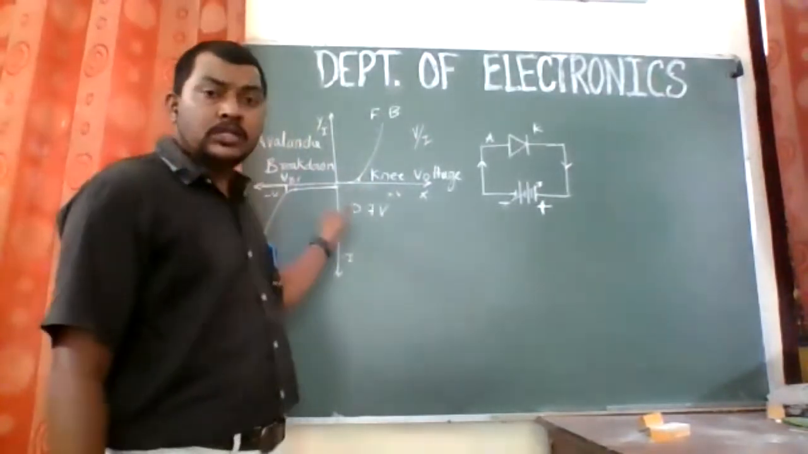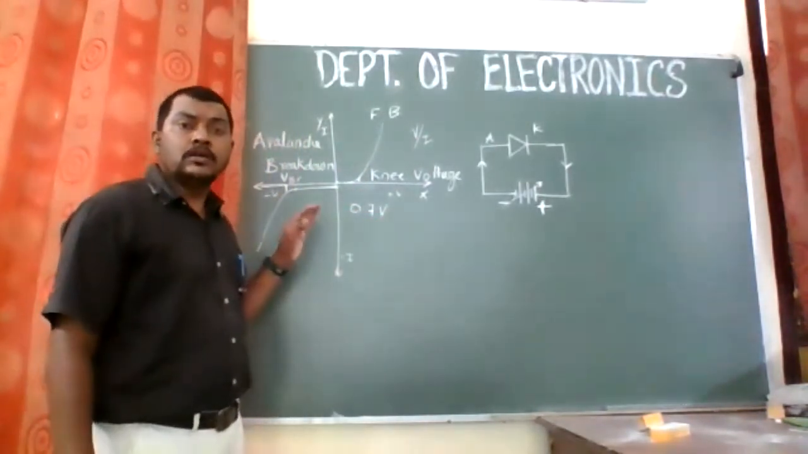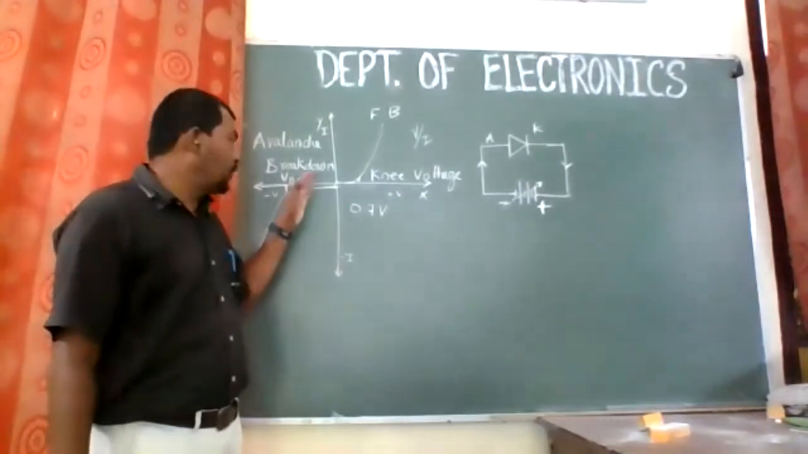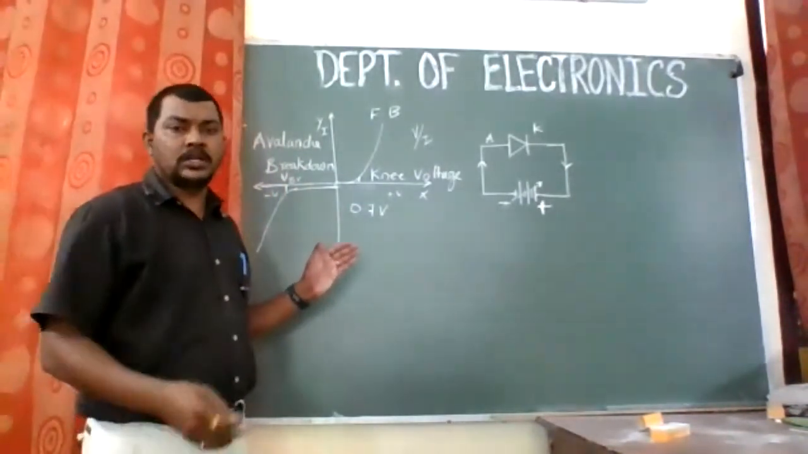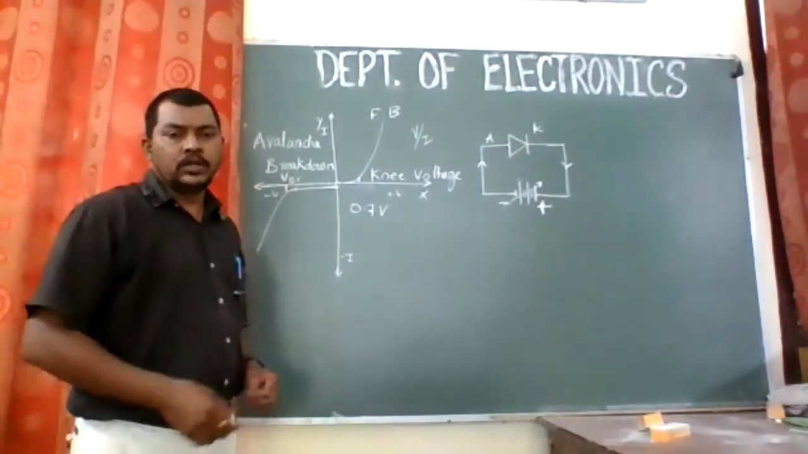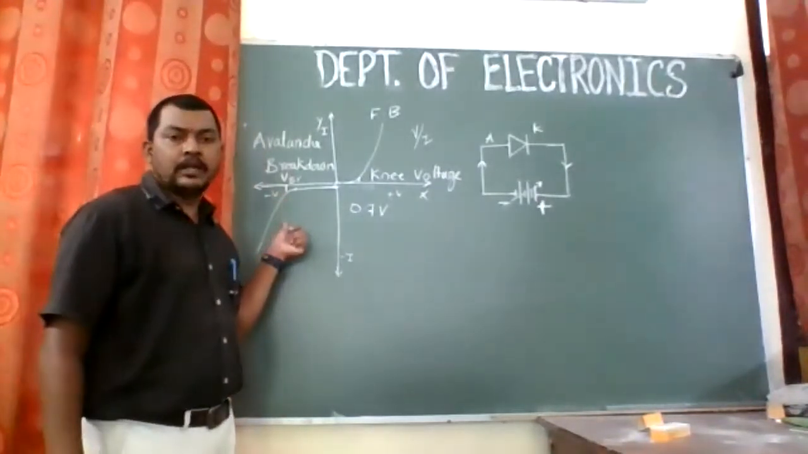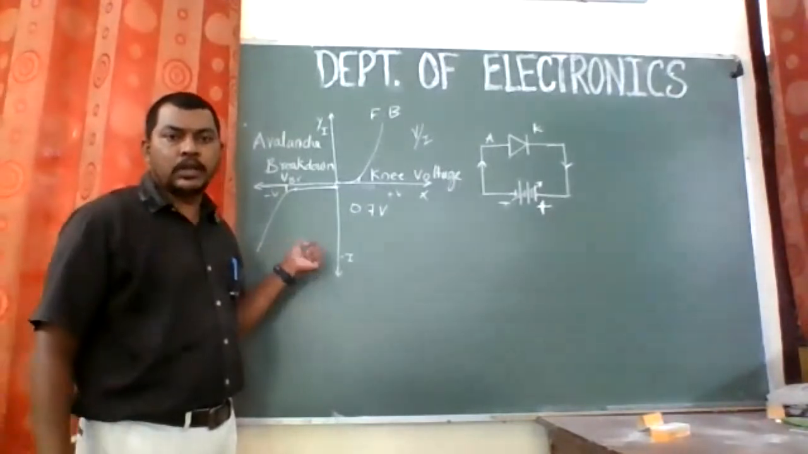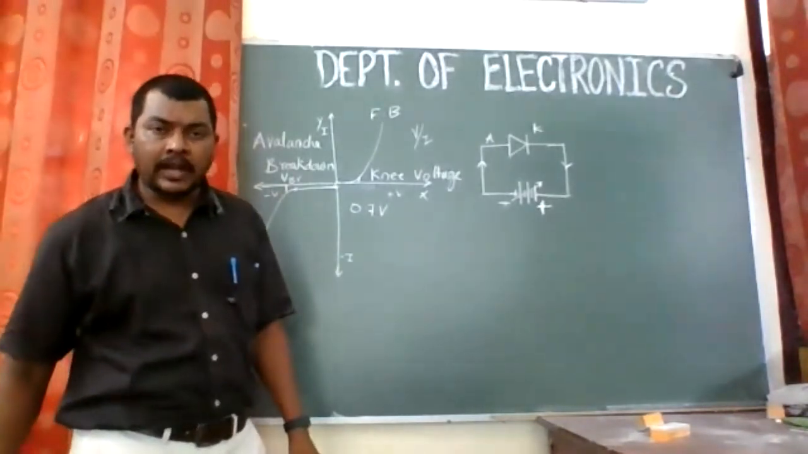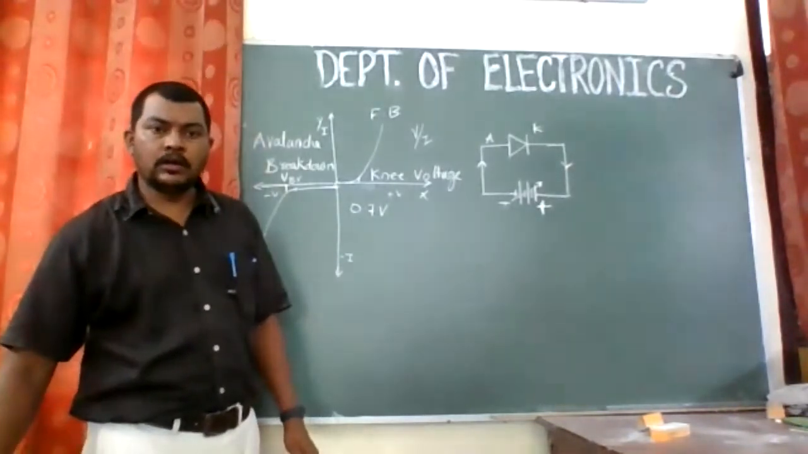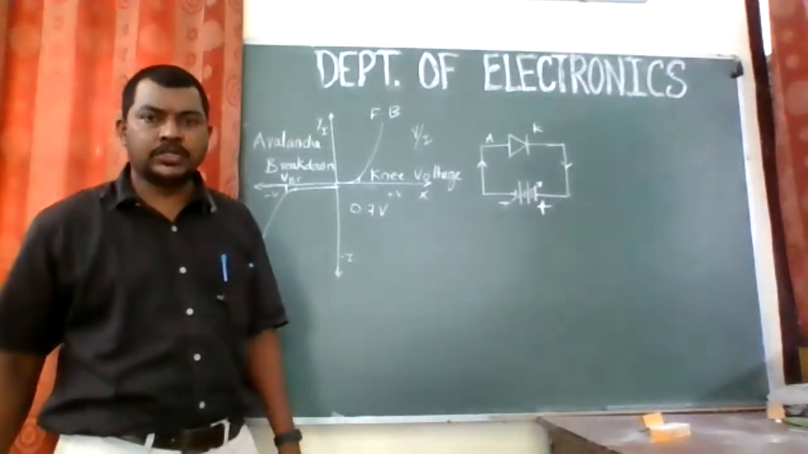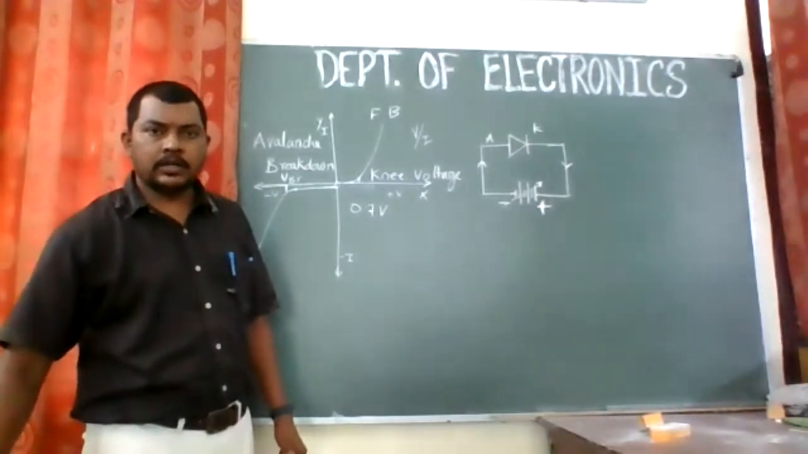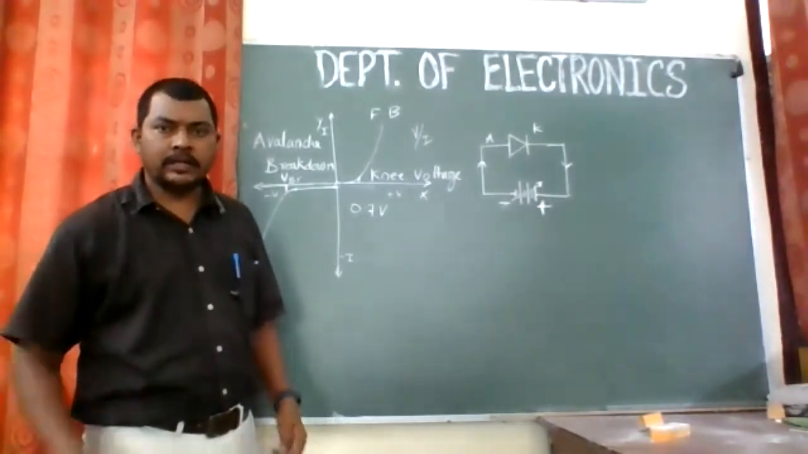What is the breakdown voltage? It is the reverse voltage at which the breakdown occurs and the maximum reverse current starts flowing through the diode. That is called the reverse breakdown voltage. Right. So I guess you have understood the VI characteristics. There are some more definitions.